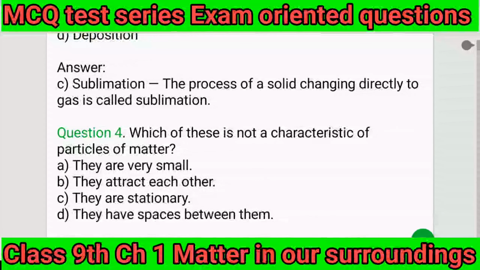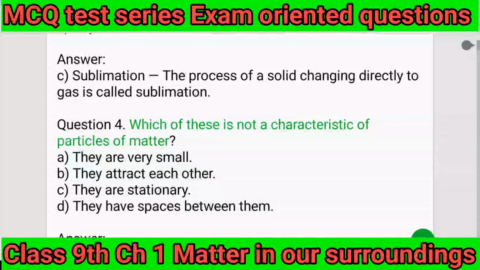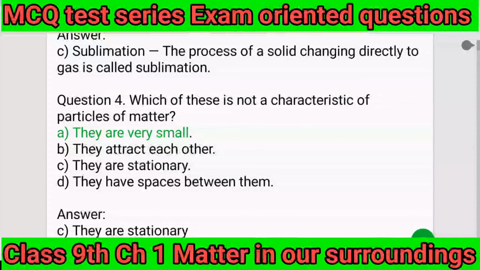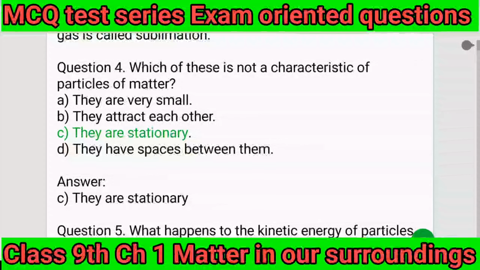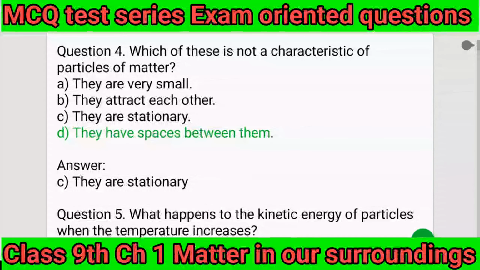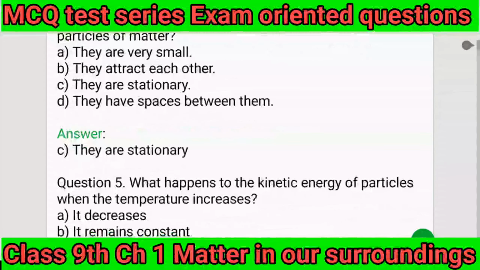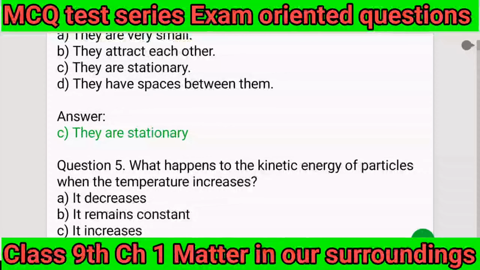Question 4. Which of these is not a characteristic of particles of matter? A. They are very small. B. They attract each other. C. They are stationary. D. They have spaces between them. Answer: C. They are stationary.